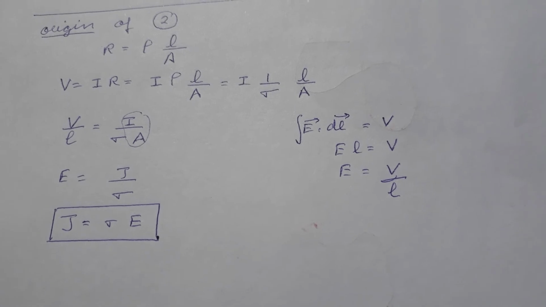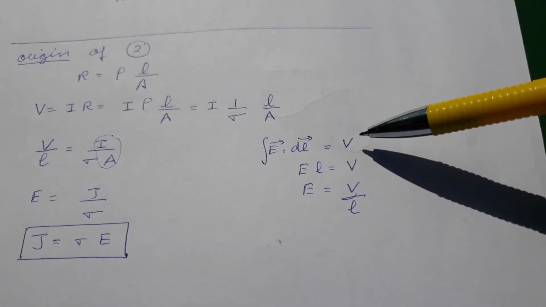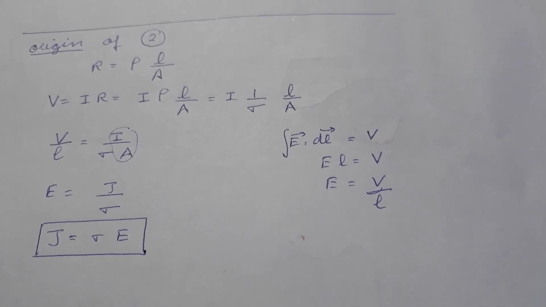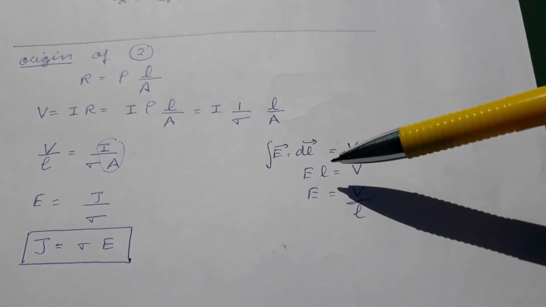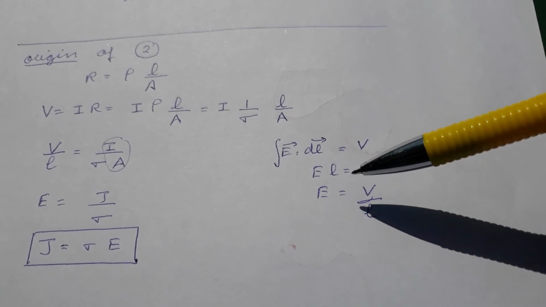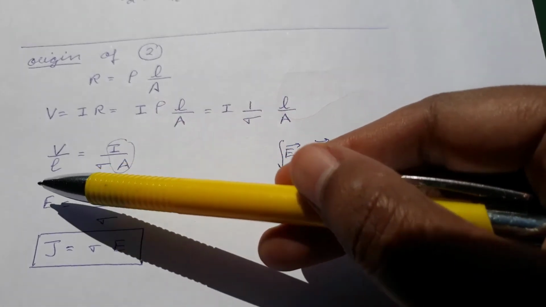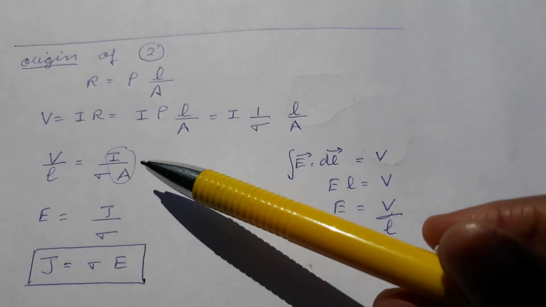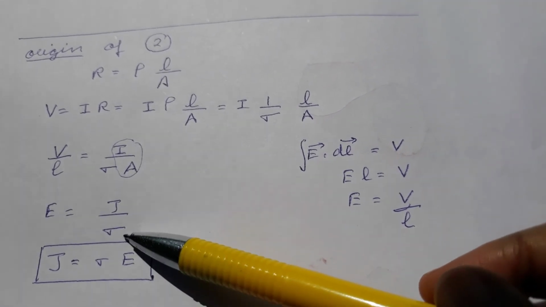We know that the line integral of electric field is given by ΔV, the potential difference. So if we integrate over length L, we get EL = V. So we can replace V/L with the electric field. So the electric field will be current density divided by conductivity.